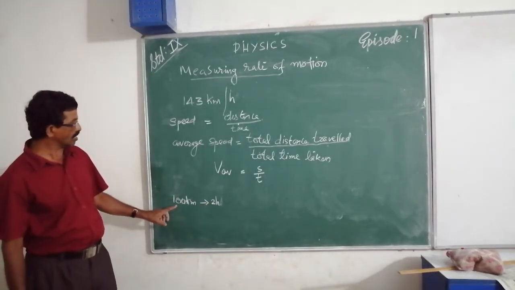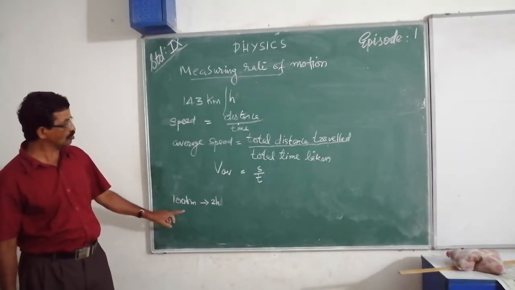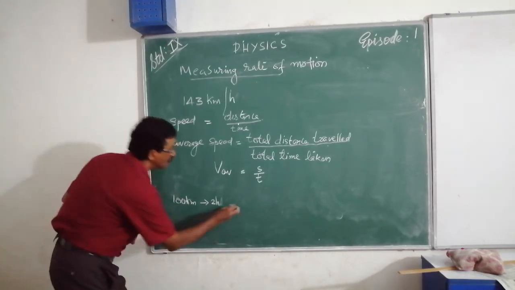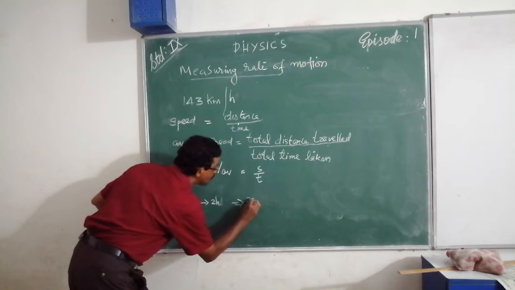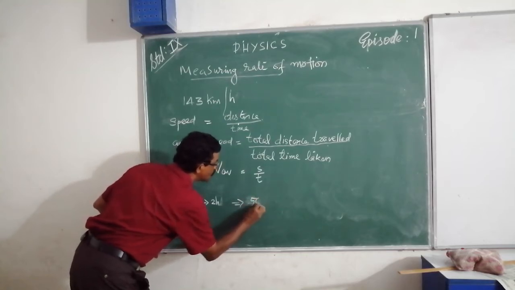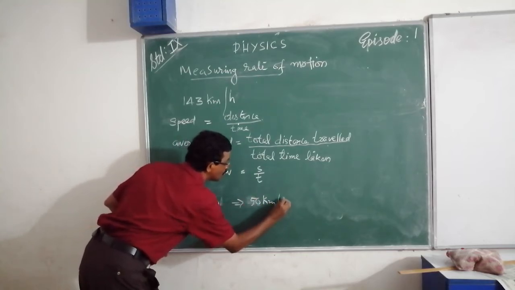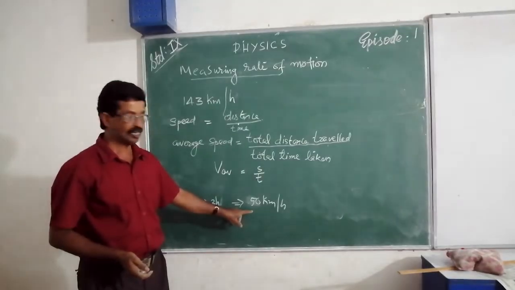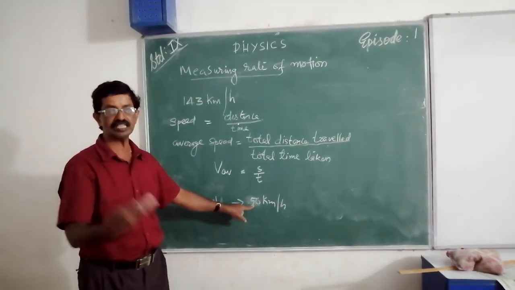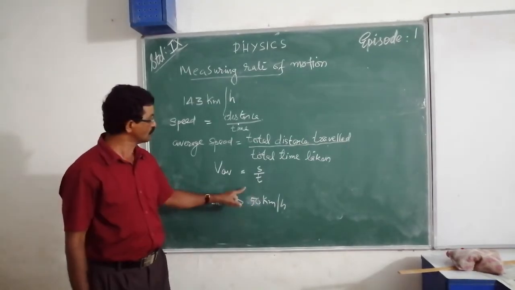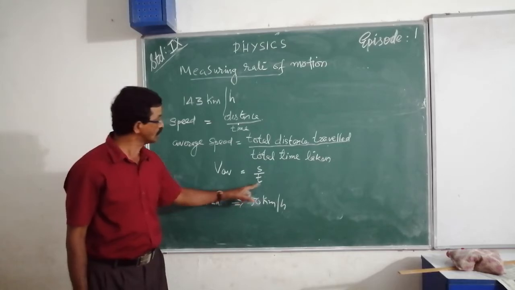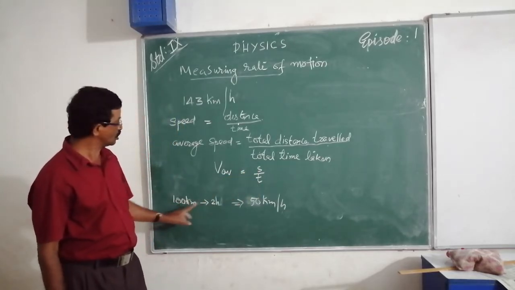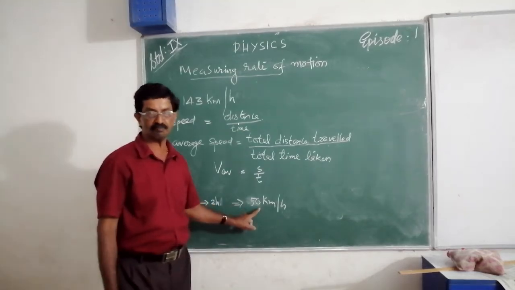Suppose a car travels 100 km in 2 hours. Then its average speed we get as 50 km per hour. This means that the car is not traveling at 50 km per hour at all times. Sometimes it travels 25 km per hour, sometimes 60 km per hour. So its average speed will be taken. We get 100 divided by 2, that is equal to 50 km per hour.